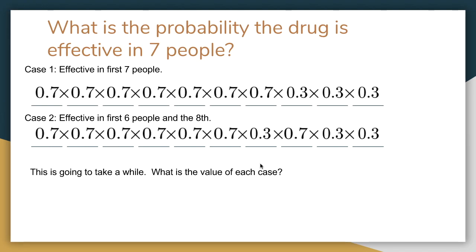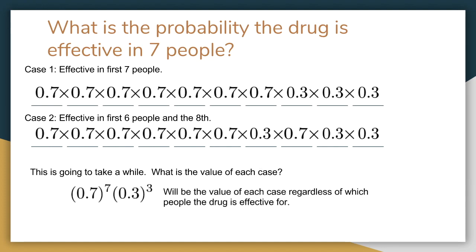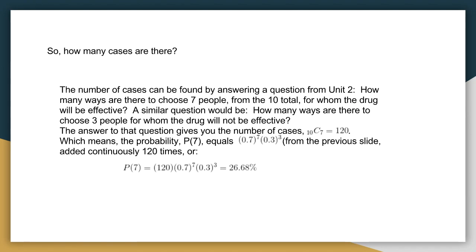And so what is the value of each case? We can actually just use exponents to find the value of each case. So 0.7 to the 7 times 0.3 to the 3 will give us the value for each case. The question is, how many cases are there?